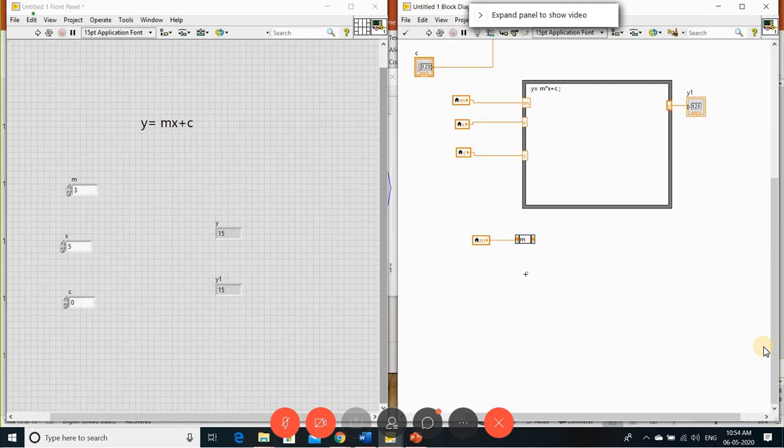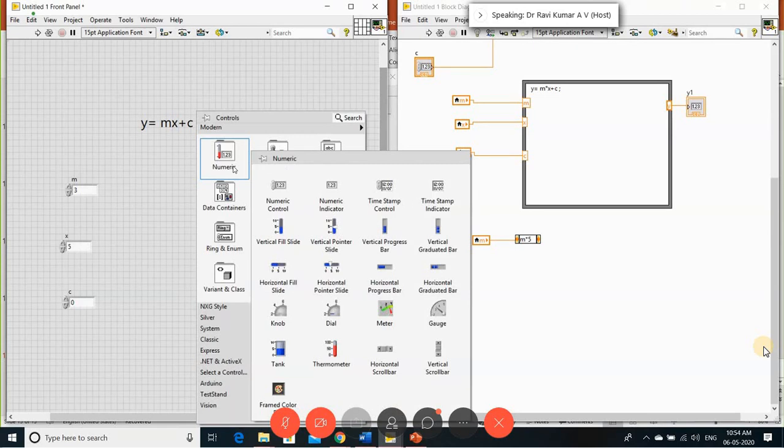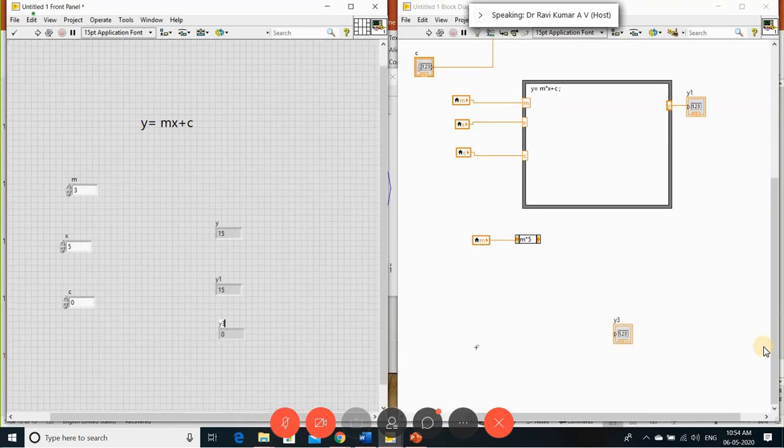So m star, let me take the constant value as 5 here. So I can get the output as some other indicator. This is a simple one, but for any single variable with any operation, only then can we use this expression node.